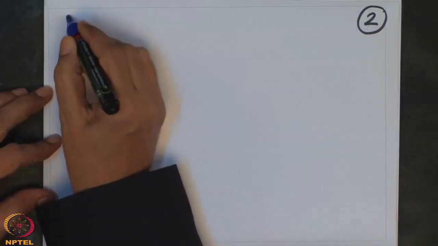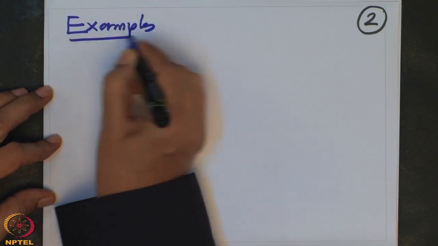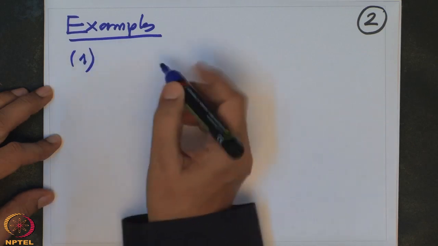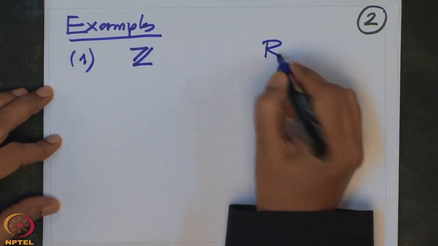And now we want to see some examples of ring homomorphisms, and usually examples should consist of the rings which we want to study. For example, one: take the ring Z, the ring of integers, and take R any other ring.